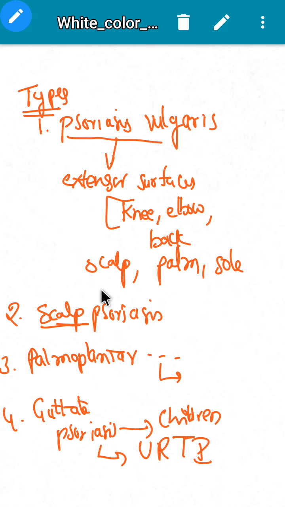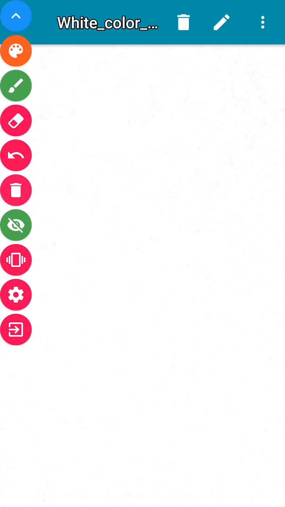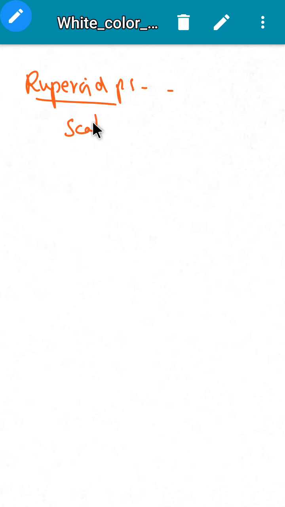Okay, and one more, the fifth one, is rupioid psoriasis. In rupioid psoriasis, the scales are very strongly adherent to each other.